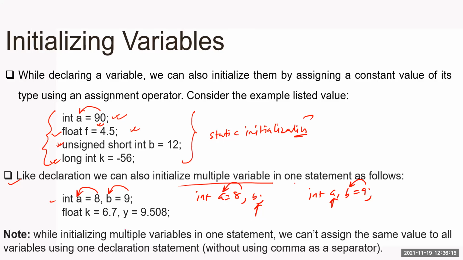Careful. While initializing multiple variables in one statement, we cannot assign the same value to all variables using one declaration statement. So that's why I'm telling you, do not consider that 9 has been given to b as well as a. No, 9 belongs to b only. Here 8 belongs to a only. We cannot give the same value to multiple variables using a comma, not allowed.